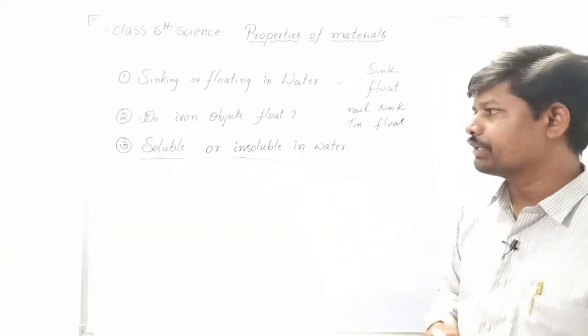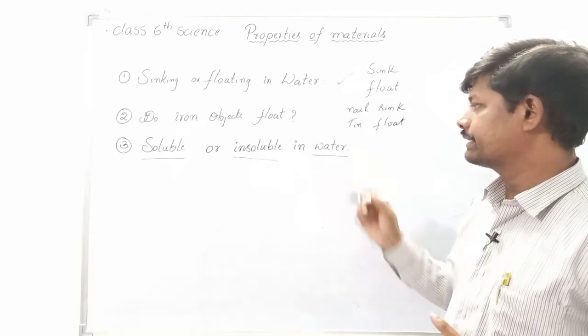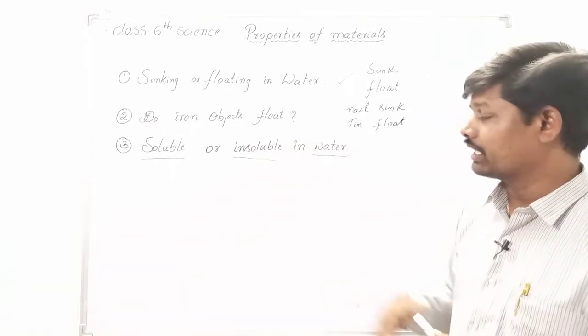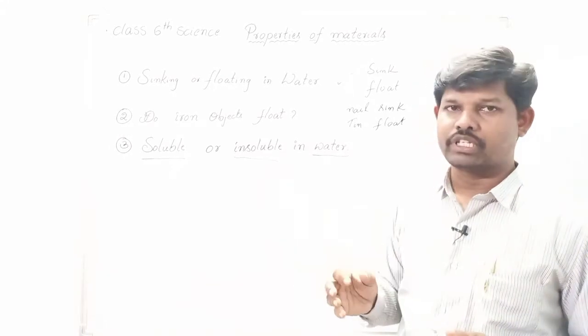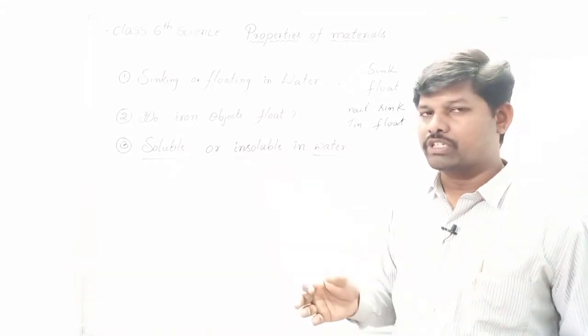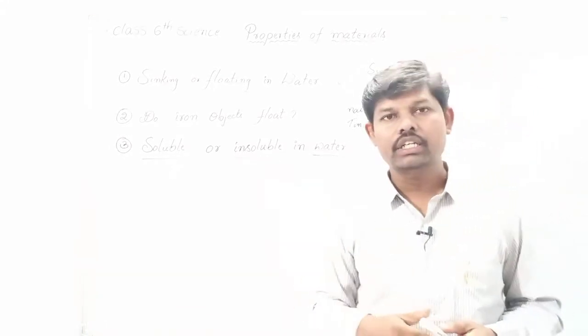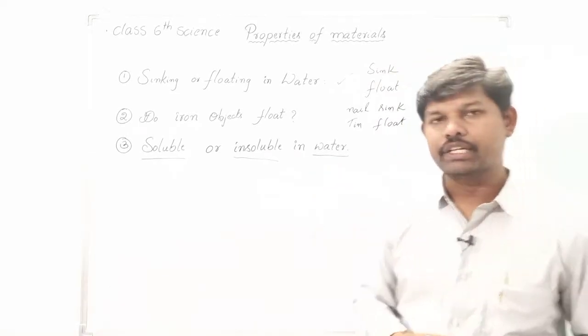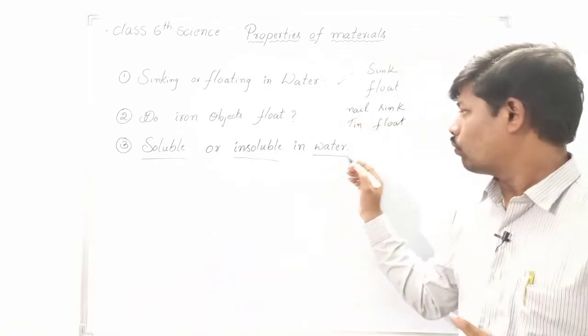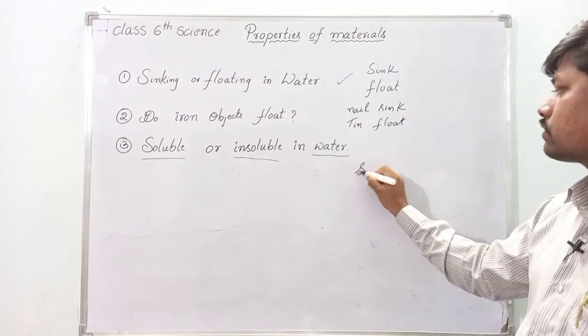Here, if you observe, the water remains, and the salt and sugar dissolve. That means they are soluble in water. So here we can say that water is a solvent.